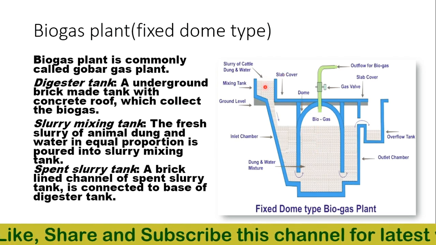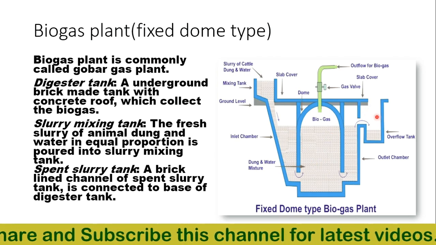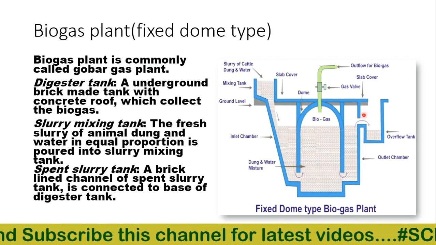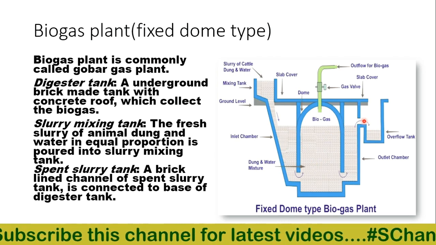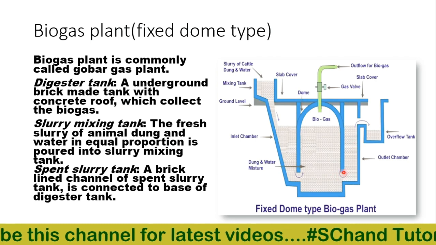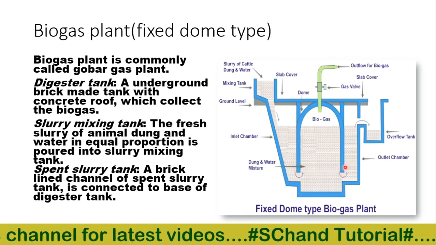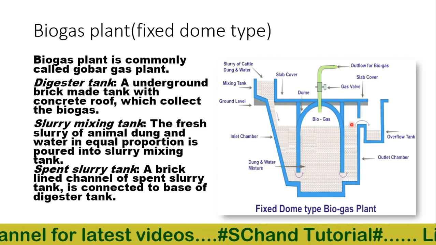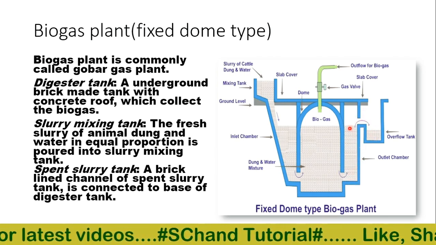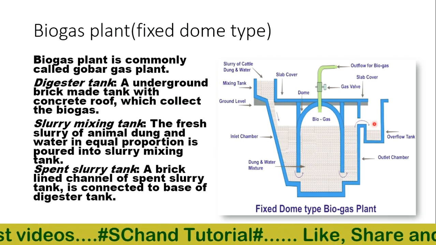On the right hand side, there is a spent slurry tank, a brick-lined channel attached to the lower end of the digester tank. The spent slurry, which is the used slurry, overflows into the spent slurry tank.